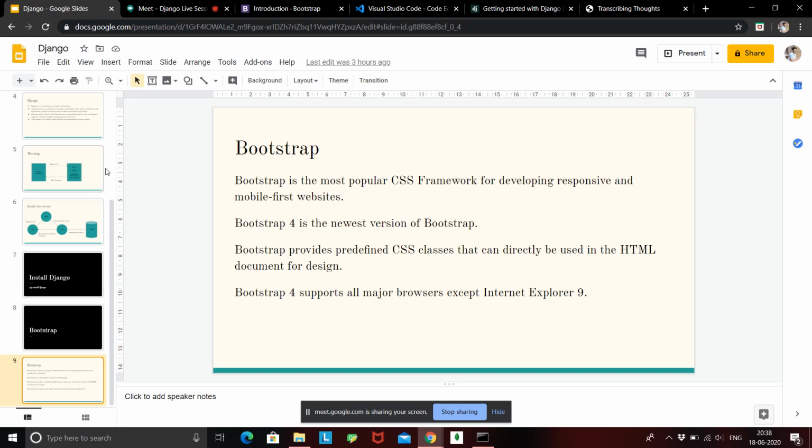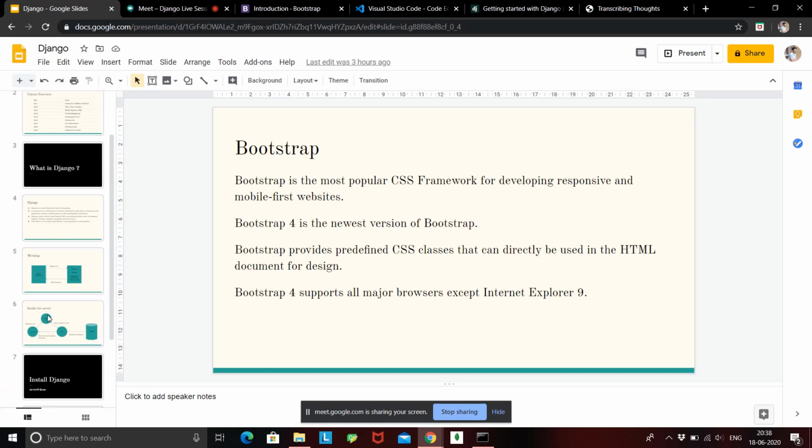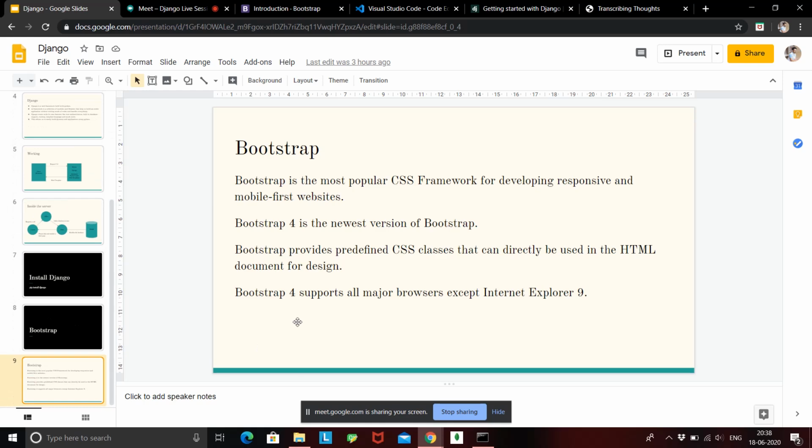Okay. And the last thing you need to know is that Bootstrap supports all major browsers except Internet Explorer 9. So if anyone is using Internet Explorer 9 or even any kind of Internet Explorer, please change it to Mozilla Firefox or Chrome, because Bootstrap is not supported by Internet Explorer at all. Okay, so that's all about Bootstrap you need to know.